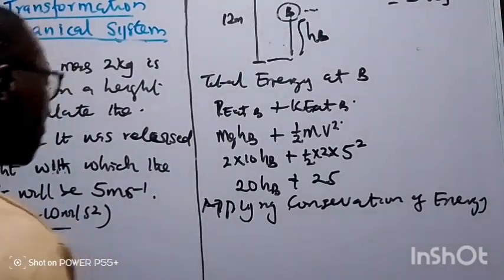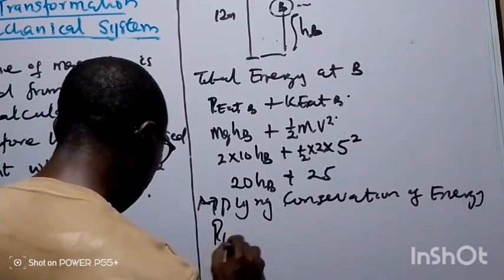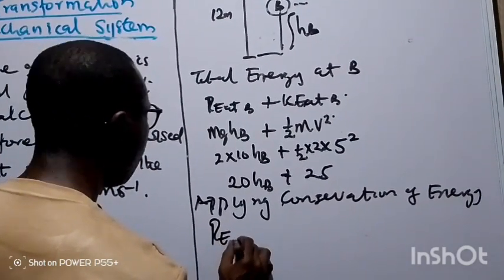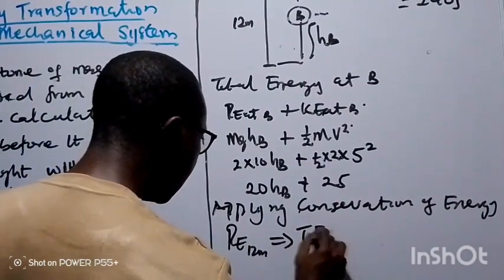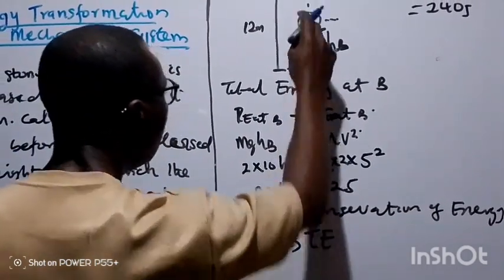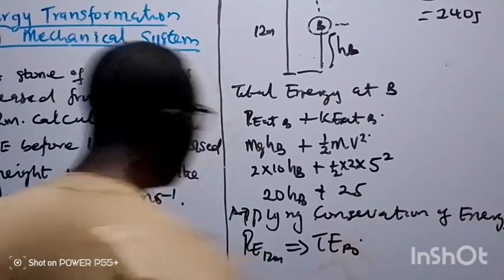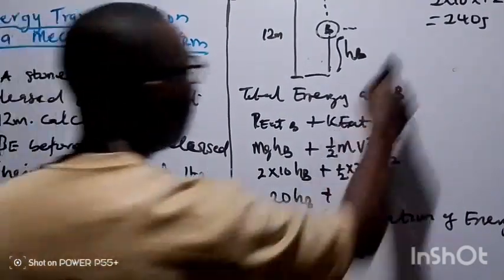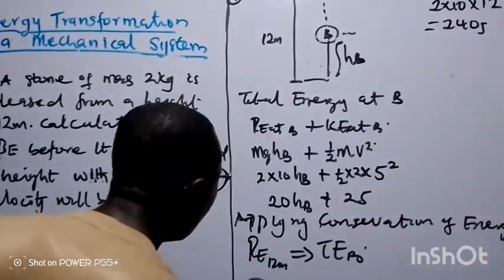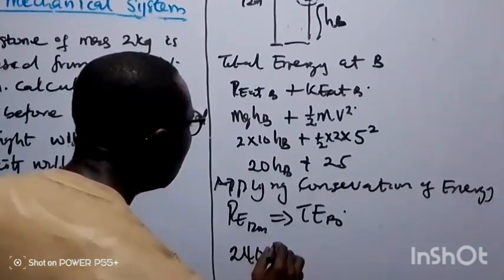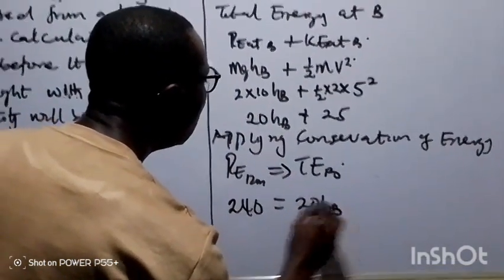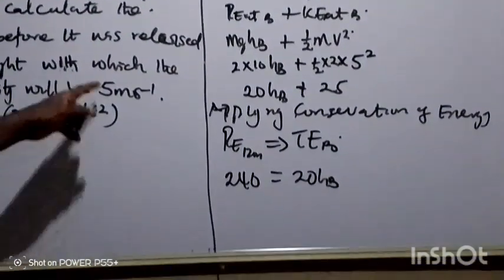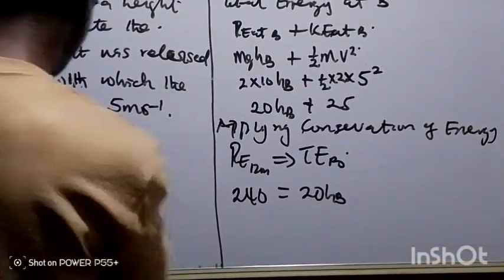It means PE, when it is at 12 meters, will be equal to total energy when it is at point B. So that one will now give us the PE at this particular point is 240. That one will now be equal to 20 hB. That is the height the question wants us to calculate when the velocity is 5 meters per second.